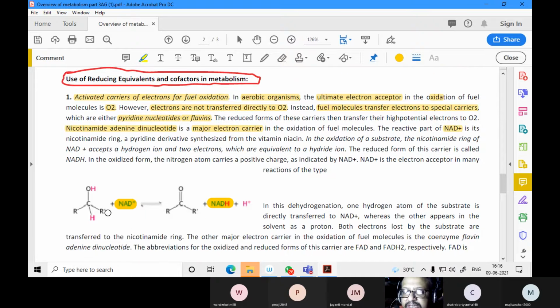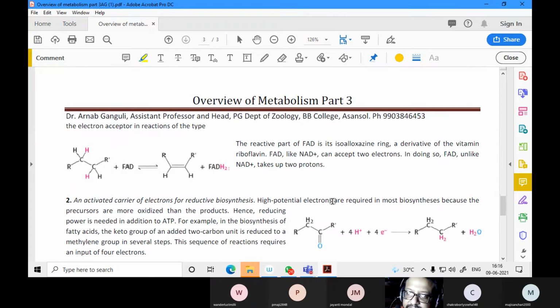It takes two hydrogens from here, this hydrogen and this hydrogen, and it is reduced and forms NADH plus H plus. It is not only a reducing equivalent, it also has electrons inside it. And this electron is transferred in the electron transport chain to oxygen. The same thing happens with FAD: these two hydrogens are taken away, and this gets oxidized and this gets reduced.